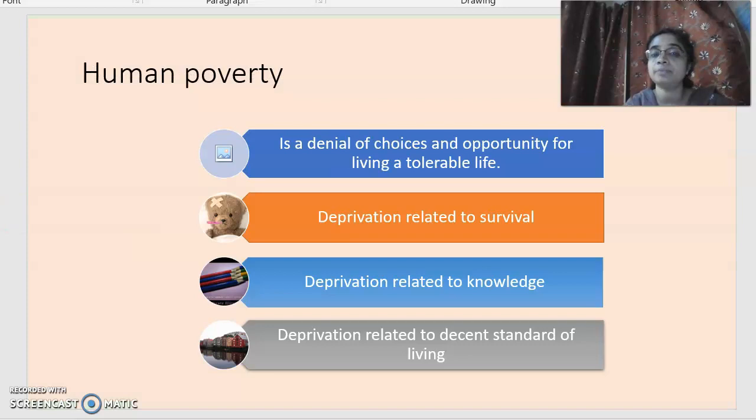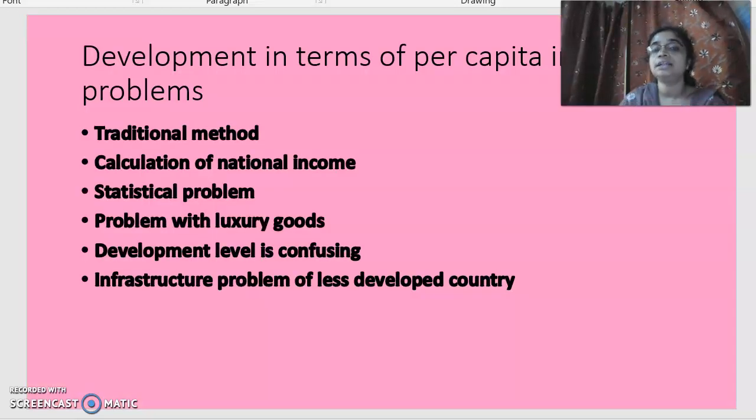Now, human poverty. Human poverty is actually about the opportunity for living; the person should have the opportunity for living a tolerable life. If the person is deprived of health, then there is health poverty. If people are deprived of knowledge, then it is education poverty. If people are not getting a decent standard of living, then it is wealth poverty or income poverty. Now, the next question is development.